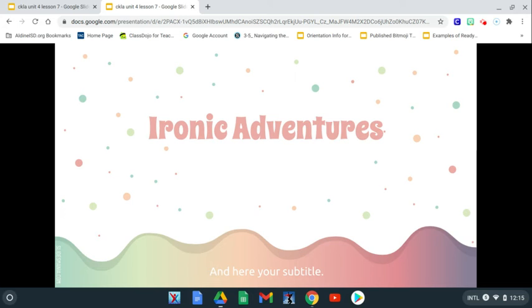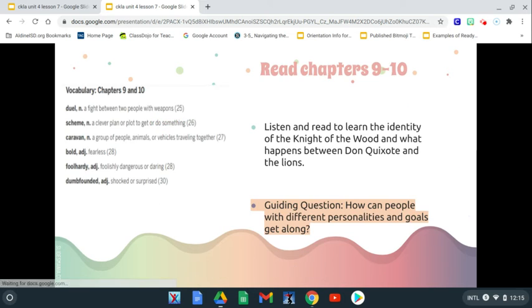So, I hope that you've been enjoying our lessons throughout this unit 4, The Adventures of Don Quixote, and that you're really enjoying learning about him and his silly character. Okay, so let's dive into lesson 7 to see what we're going to learn today for reading.